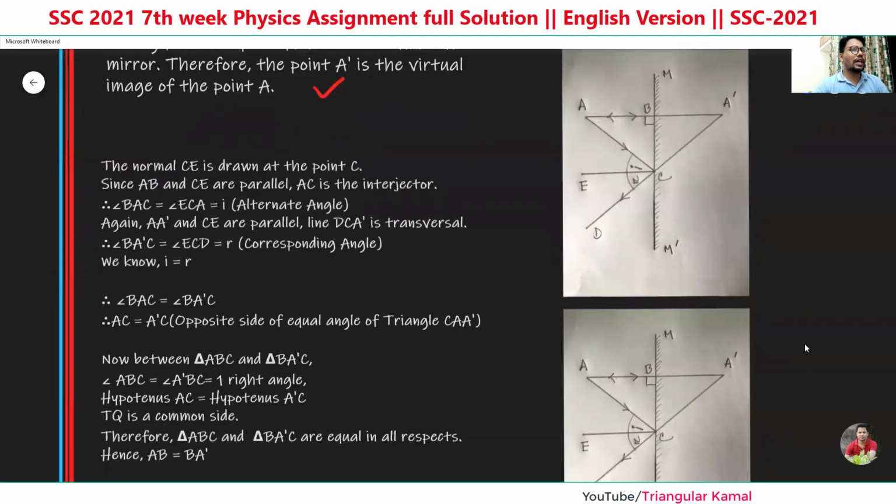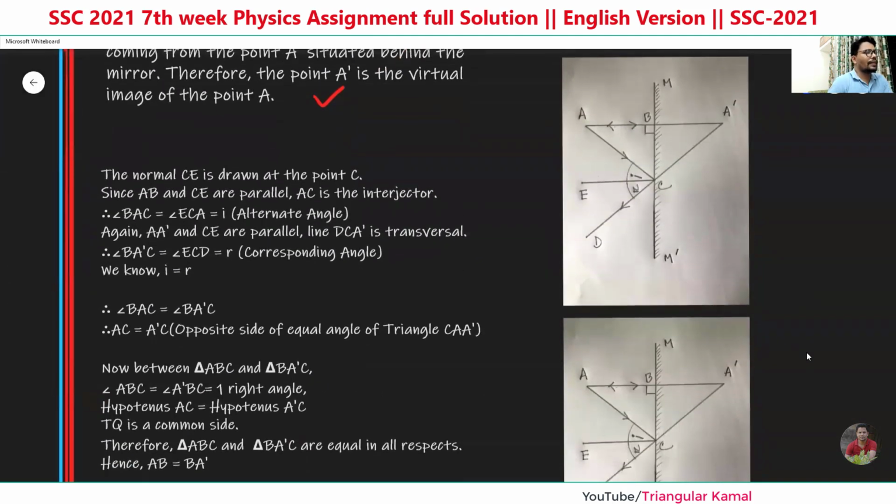Now mathematically we have to find the calculations here. Suppose we draw CE as a normal. This is the perpendicular line, CE as a normal. If this is a parallel line with this one, and this is the transversal, here we can write these two angles are the same and they are called alternate angles.